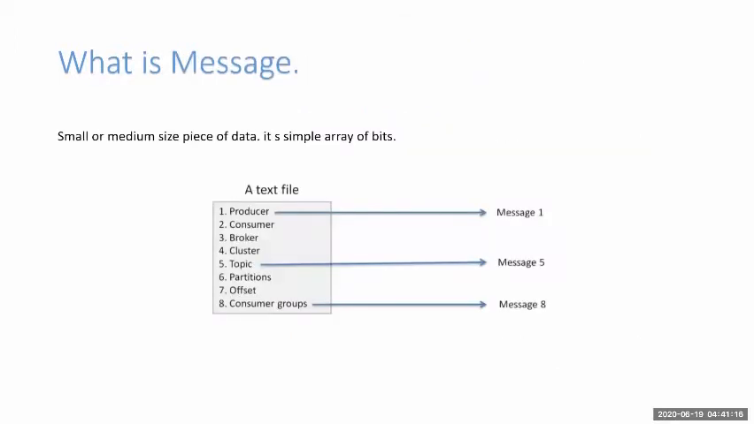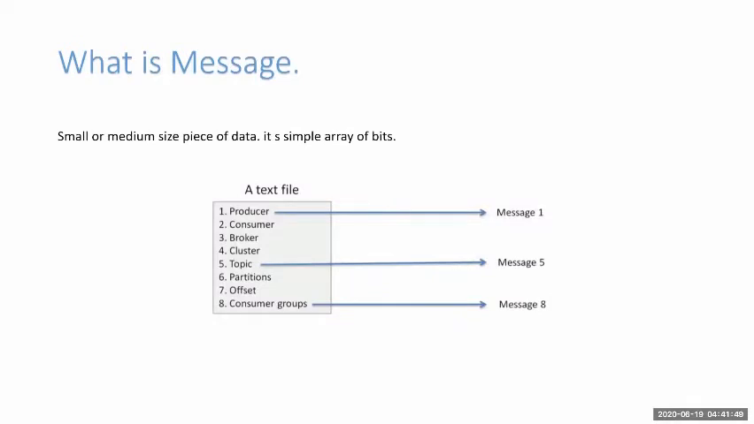Now here I have mentioned there are 5 to 7 topics of the components which we need to understand if we are working with Kafka. So what is a message? Generally, the producer generates some message, or information, or data. In the Kafka language, it is just a message, which could be small or medium in size, and it is a simple array of bytes.